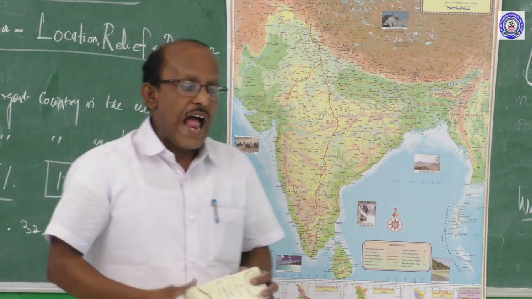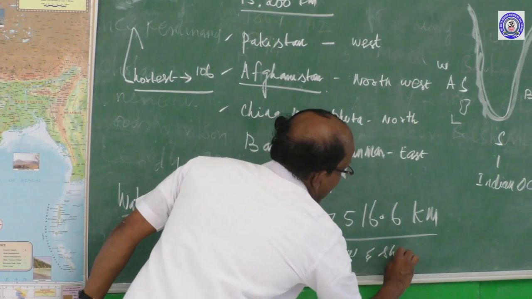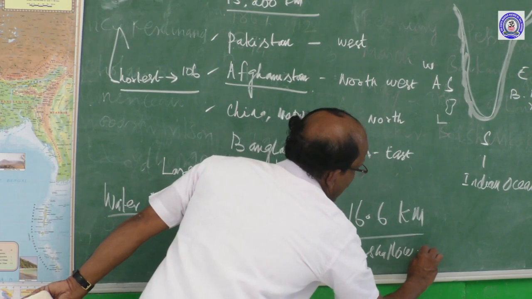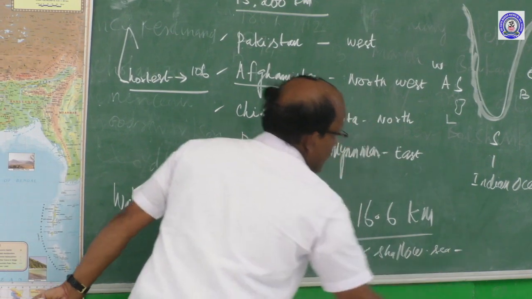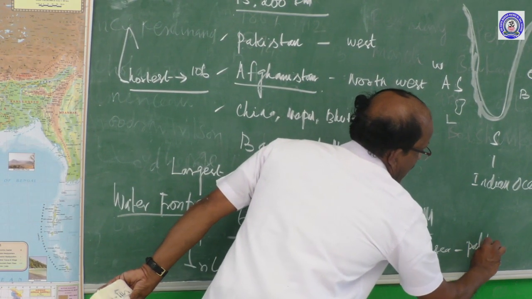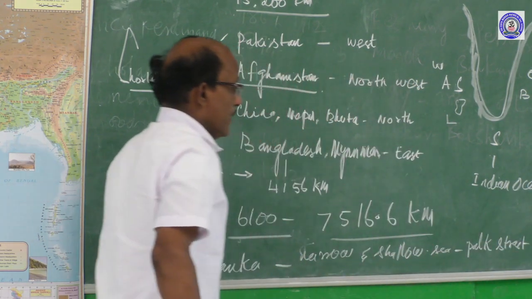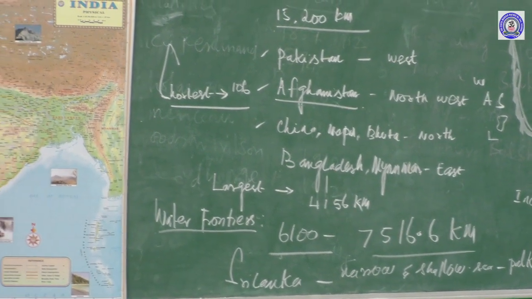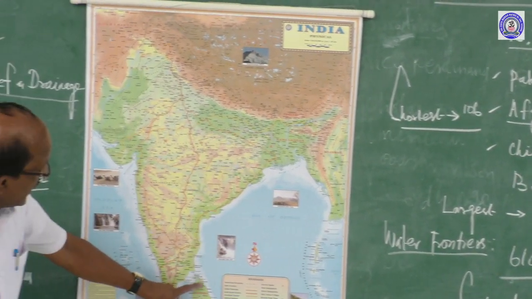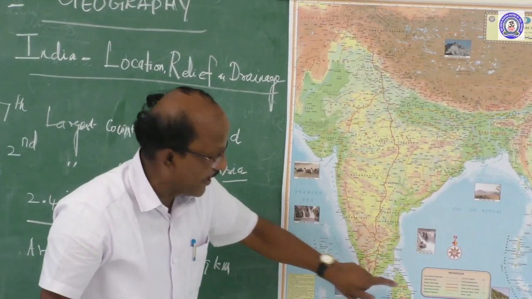So between narrow and shallow sea, narrow and shallow. Shallow sea. That is called a Palk strait. It is also a water passage. This is the Palk strait. So there is a water passage in between India and Sri Lanka.